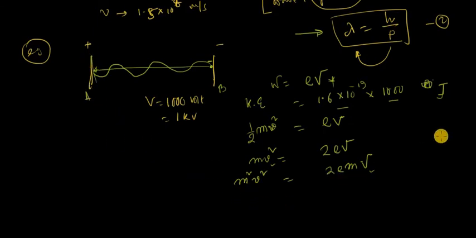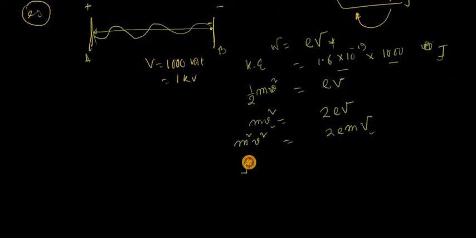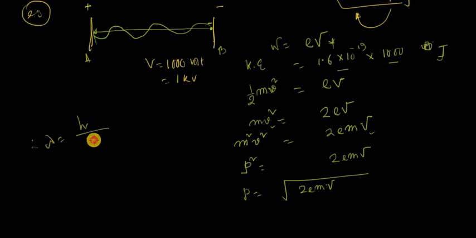So m square v square is equal to 2emV. This is actually the momentum squared, p square, that is 2emV. So P is the square root of 2emV. Therefore, lambda is nothing but h by P, so h by root over 2emV.